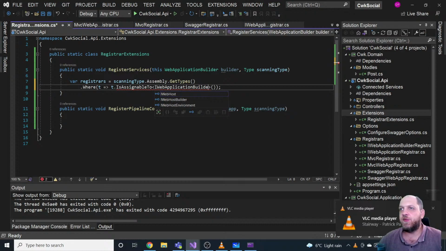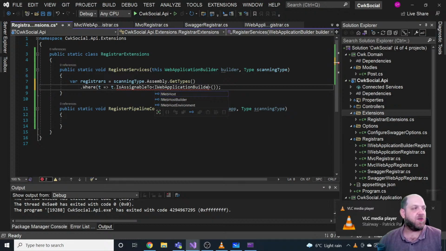So we have this RegisterServices, and in a similar way, builder.RegisterPipelineComponents, but it's not builder. Oh my god, here's the app. Here we're using this on the app, and we'll also have to specify typeof(Program), because here is the assembly where we will have everything.